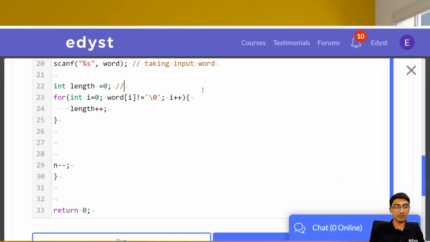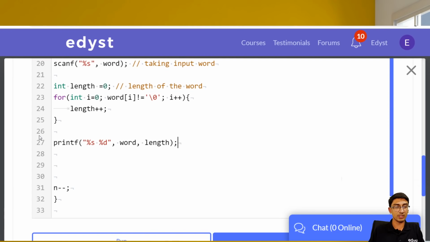So we found the length of the array. This is how we'll find the length of the word, which is basically: I started from the 0th character, I kept going till we got word[i] equal to null, right? So we kept increasing the length. Will this give us the correct one? Only one way to find out. Let's print the word and let's print the length. So let's find out if we're getting the correct length or not and see if it's working.